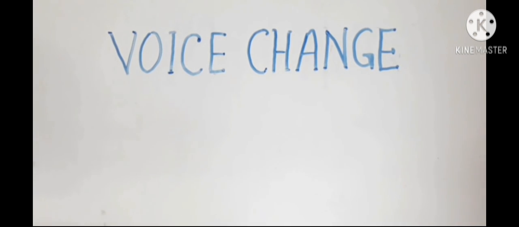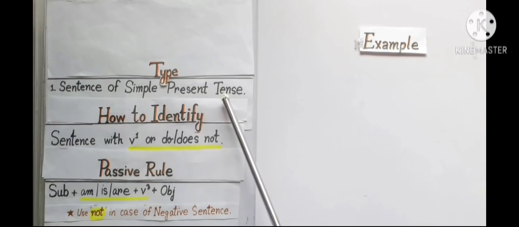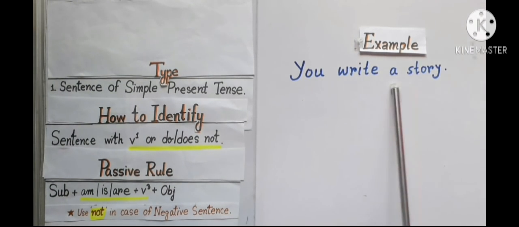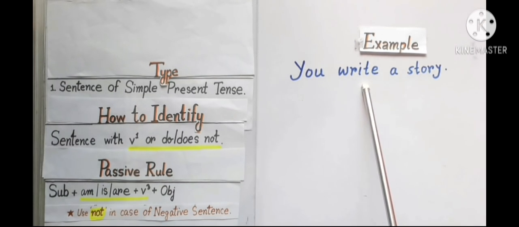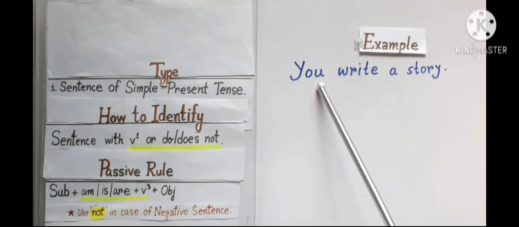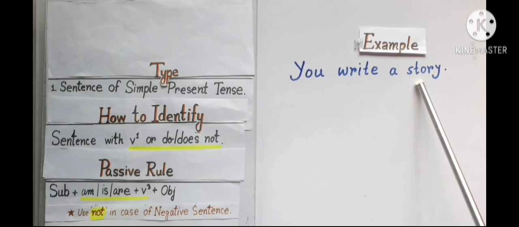And before doing voice changes, you have to identify 7 types of sentences to make them passive. Now I am discussing them one by one. Number 1, sentence of simple present tense type voice. You write a story. In this sentence, the verb write is written in present or verb 1 form. And now I identify that it is a sentence of simple present tense type.